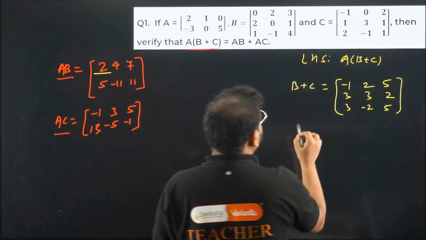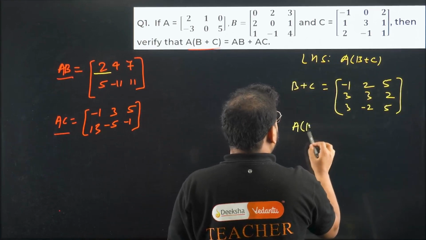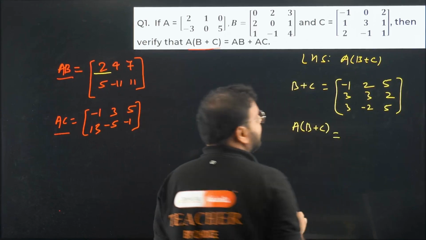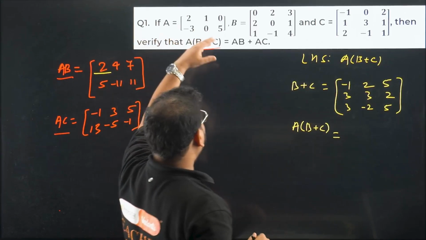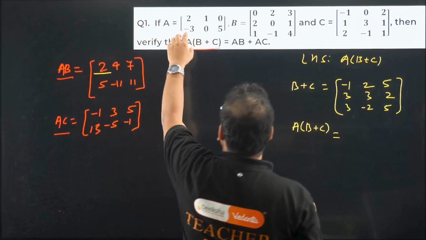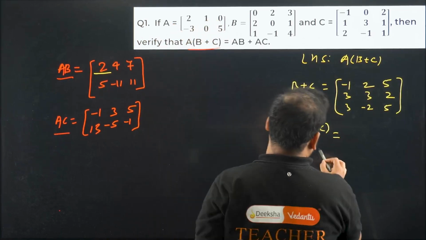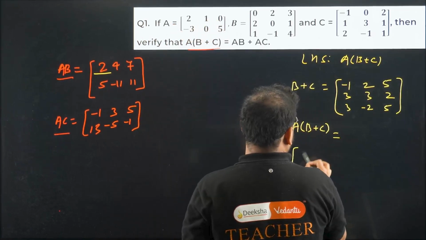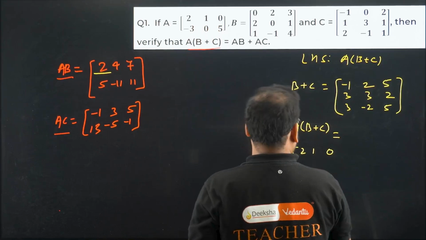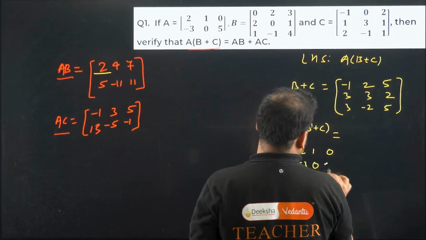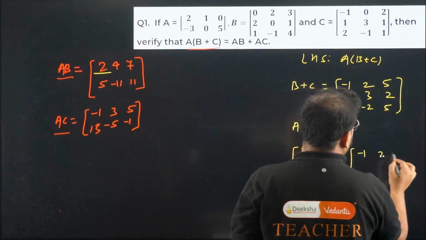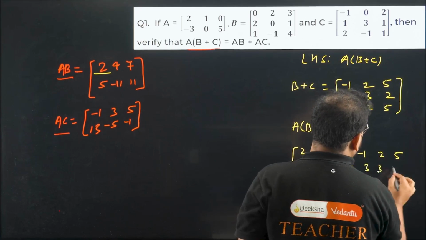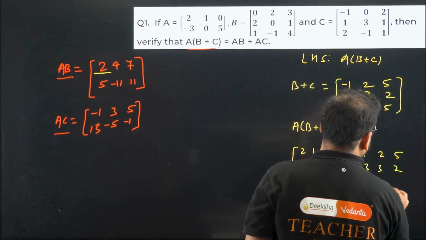Multiply A to this. Where is A, sir? Over here. How do you do it? Row to column, right? So right here, 2, 1, 0. I'll write it over here for you. So we'll write here 2, 1, 0 and minus 3, 0 and 5, the same matrix, with minus 1, 2, 5 and 3, 3, 2 and 3, minus 2 and 5.